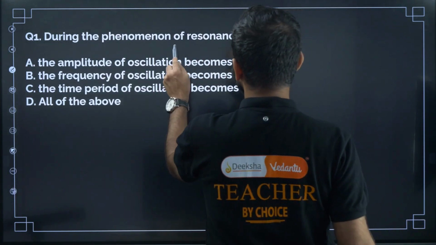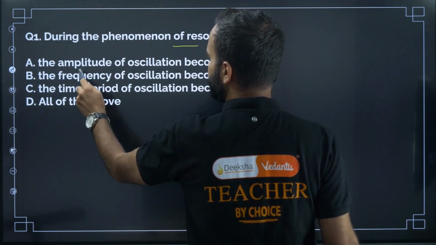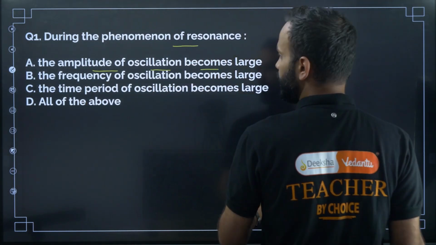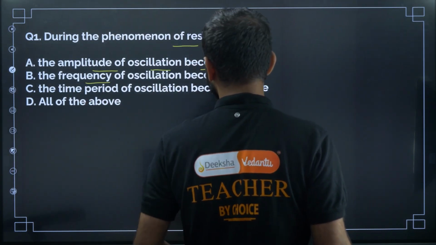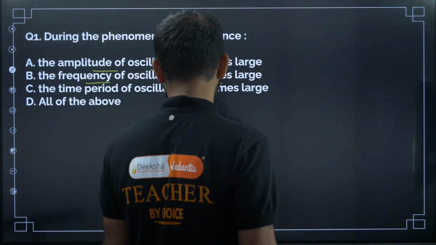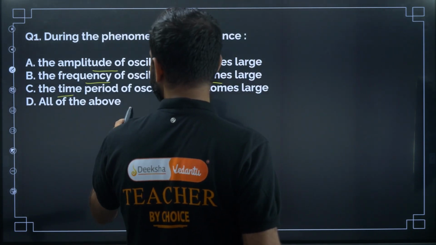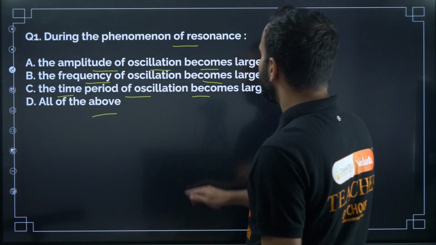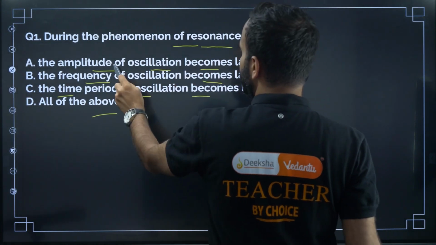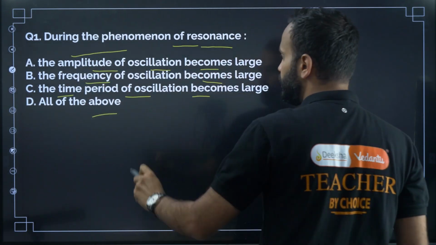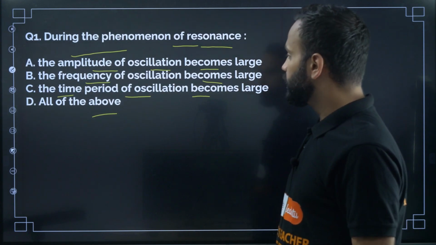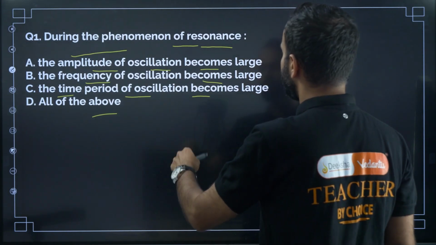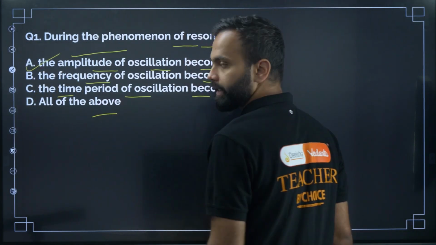During the phenomenon of resonance, option A says the amplitude of the oscillation becomes large. Option B says the frequency of the oscillation becomes large. And option C says the time period of the oscillation becomes large. All of the above. During the phenomenon of resonance, the amplitude of the oscillation becomes large. Not frequency, not time period. So option A is the correct answer.